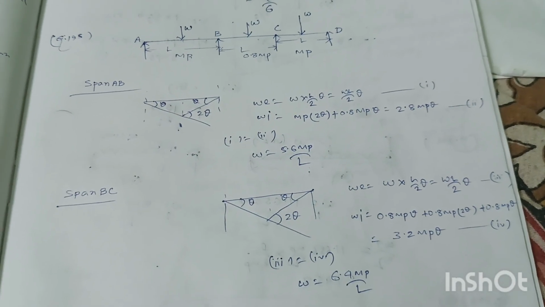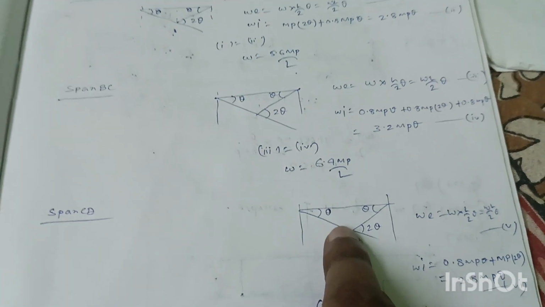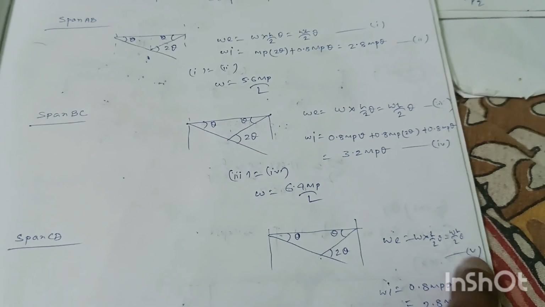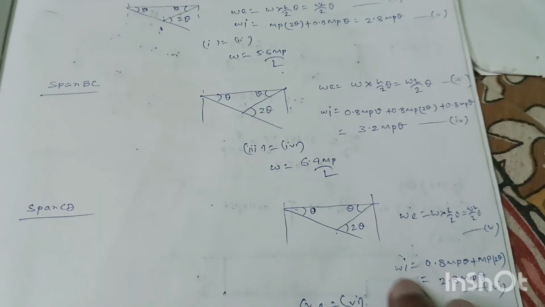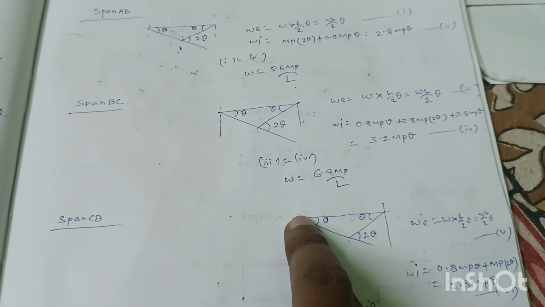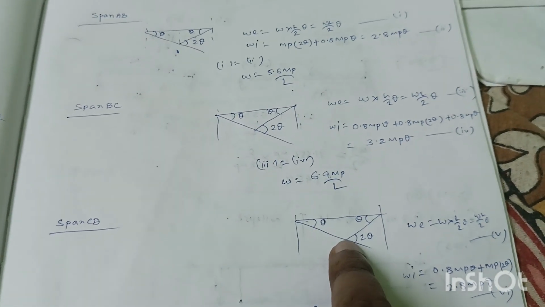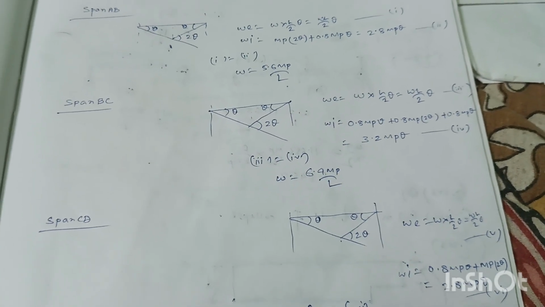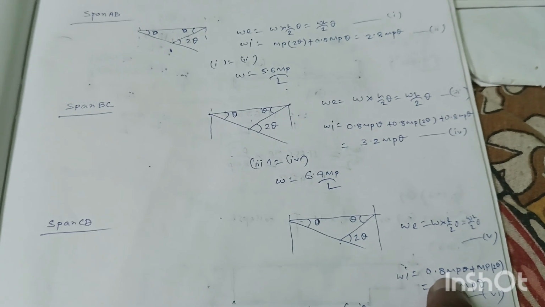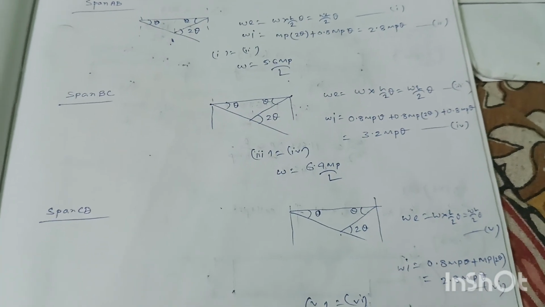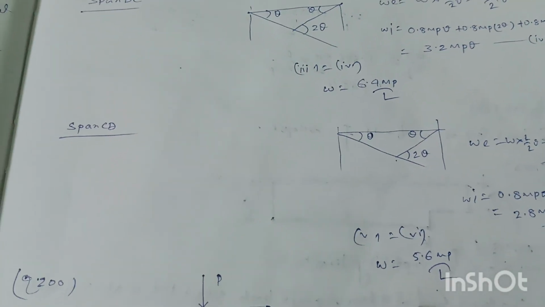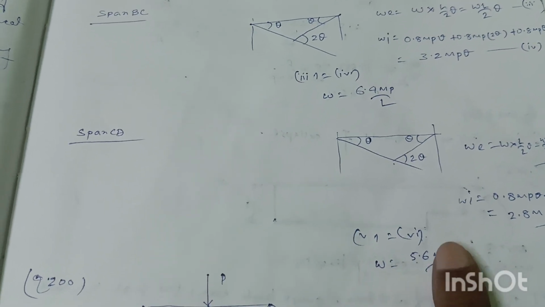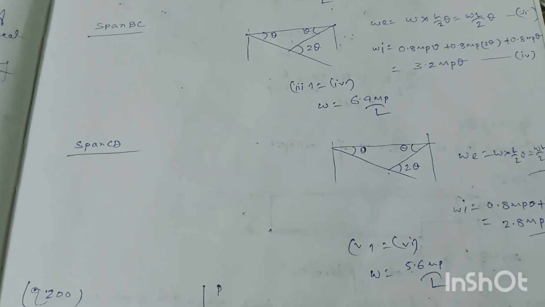Now for span CD, the collapse diagram is drawn. The external work done will be equal to WL by 2 into theta. This is equation 5, and internal work done will be 0.8 into MP theta plus MP into 2 theta. So total internal work done will be 2.8 MP theta. That is equation 6. By the principle of virtual work, if we equate equation number 5 to 6, we will get collapse load W equal to 5.6 MP by L for span CD.